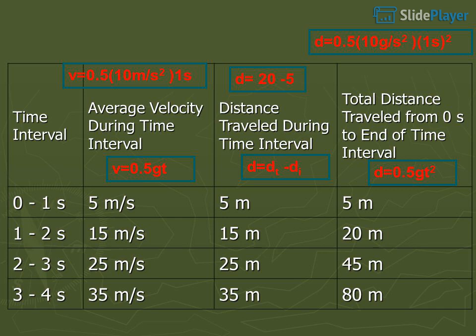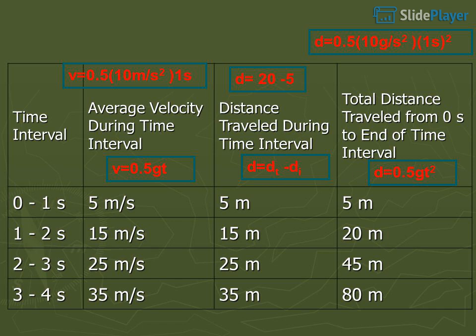Total distance traveled from 0 s to end of time interval. 0 to 1 s: 5 meters per second, 5 meters. 1 to 2 s: 15 meters per second, 15 meters, 20 meters. 2 to 3 s: 25 meters per second, 25 meters, 45 meters. 3 to 4 s: 35 meters per second, 35 meters, 80 meters.